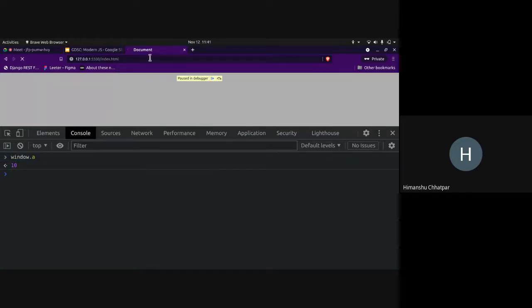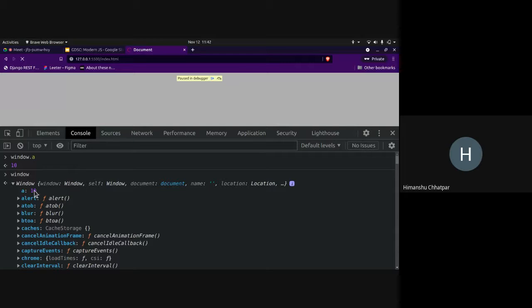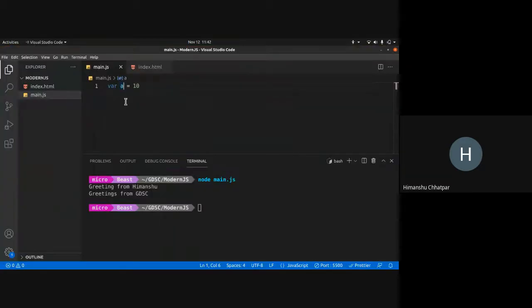Actually, this tab itself has some values stored inside of it. This window has a lot of properties associated with it. Let me show you. This is the window. It has a lot of properties associated with it. So this is what we introduced. It doesn't need to be a, it can be anything. Anything that is declared with var in the global scope is associated with the window object.